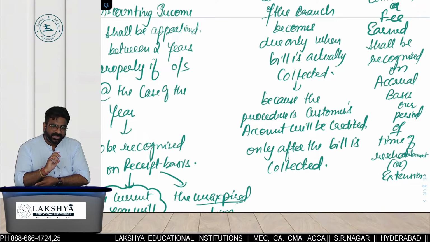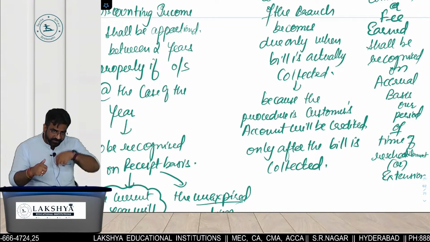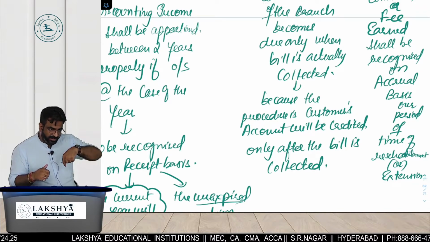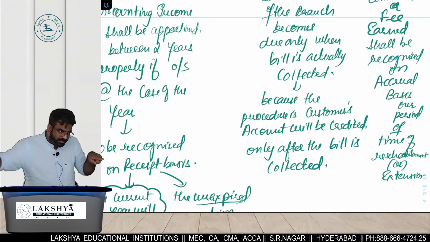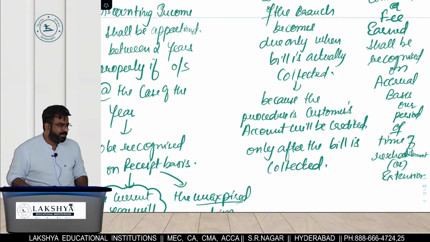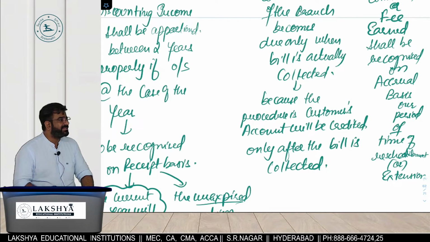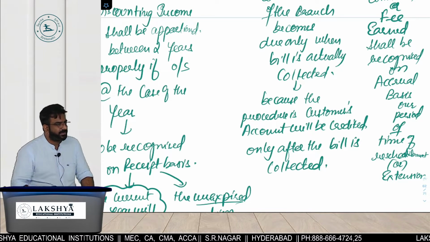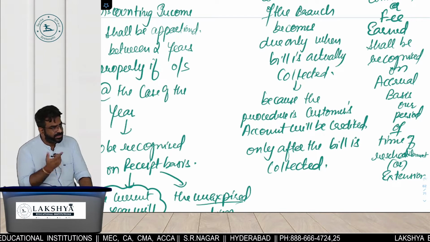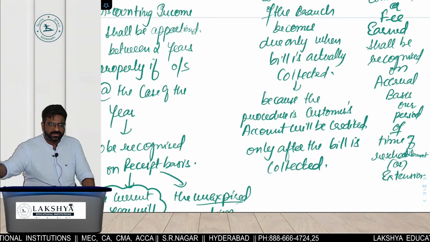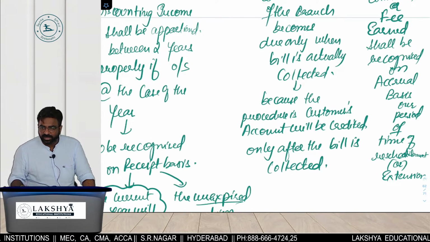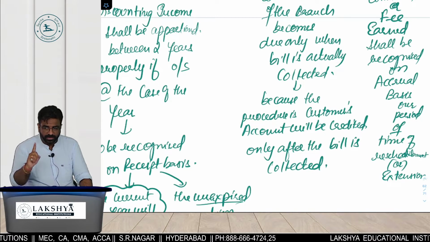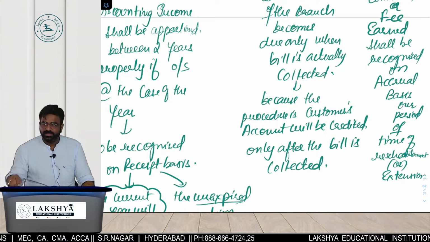So they are saying: don't treat it as an income in 1 year. Treat this 1 crore as an income over the tenure of the reschedulement. Suppose I gave him 10 years extended and I charged 1 crore. In 1 year I will recognize how much? 10 lakhs, 10 lakhs, 10 lakhs. So you are not allowed to recognize the whole income of 1 crore in 1 year. You have to spread it over the number of years.